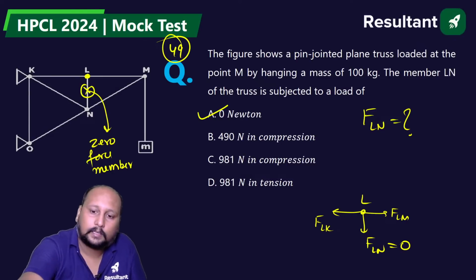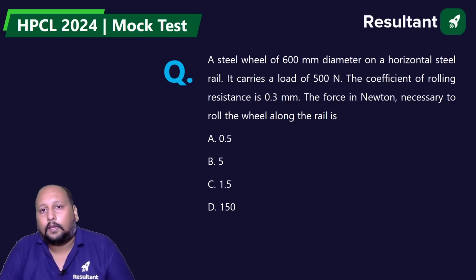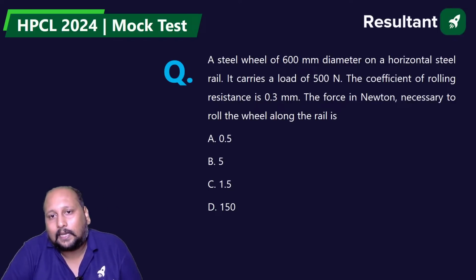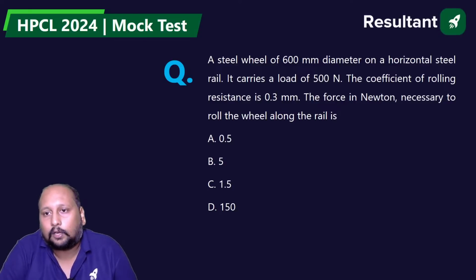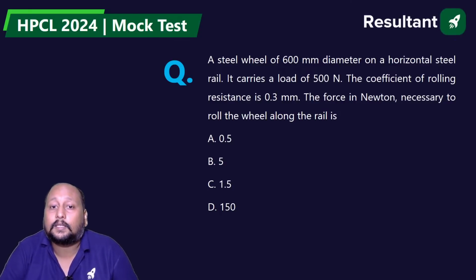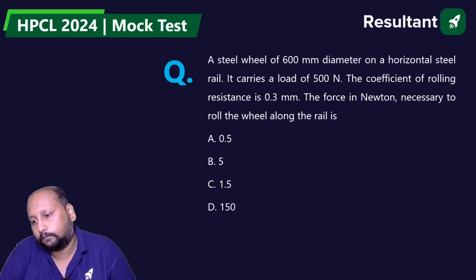0 Newton. Next. Okay. A steel wheel of 600 mm diameter on a horizontal steel rail carries a load of 500 Newton. The rolling coefficient is 0.3 mm. What is the force necessary to roll the wheel along the rail?